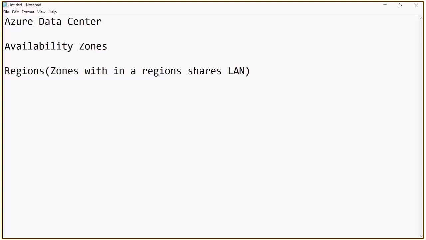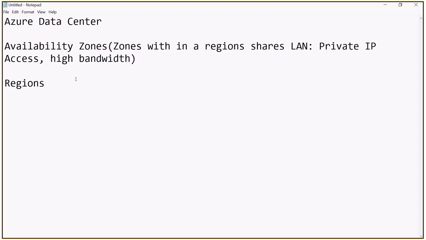When they share the LAN, there is low latency and private IP access, like an intranet. To connect between the availability zones, there is low latency and high bandwidth. But when I talk about regions, it is like an island.